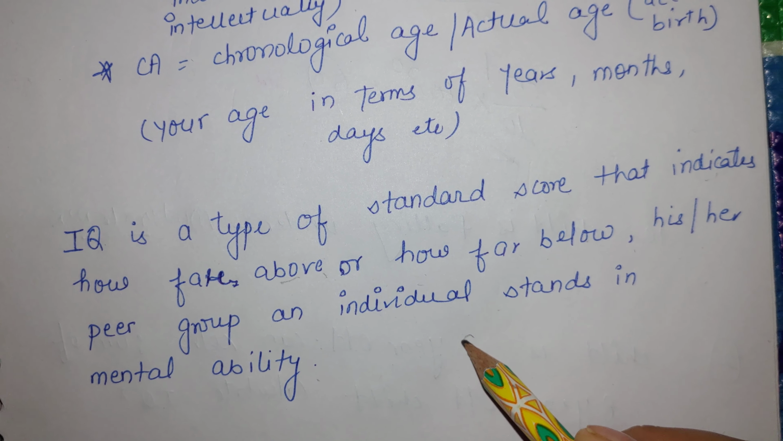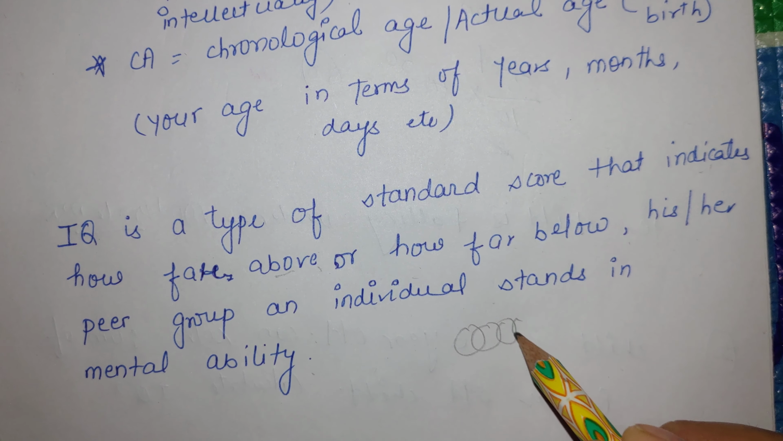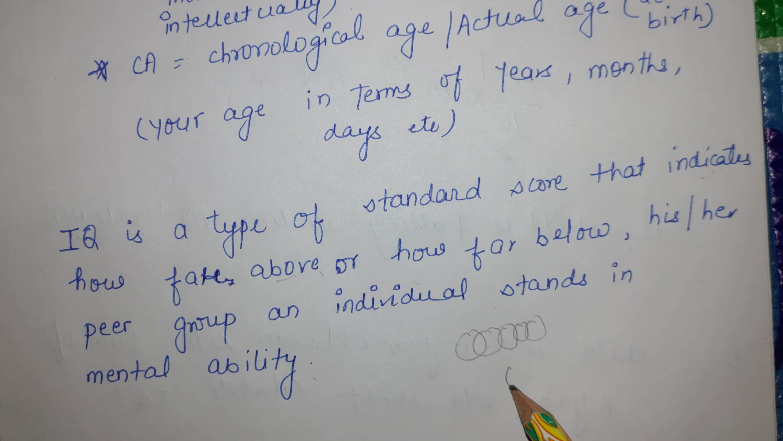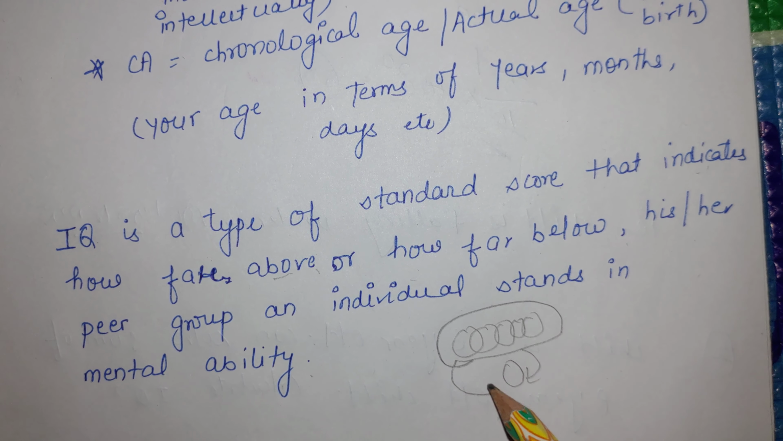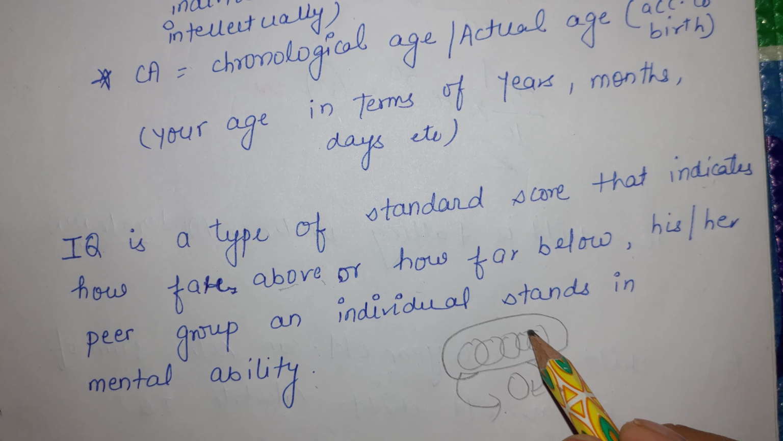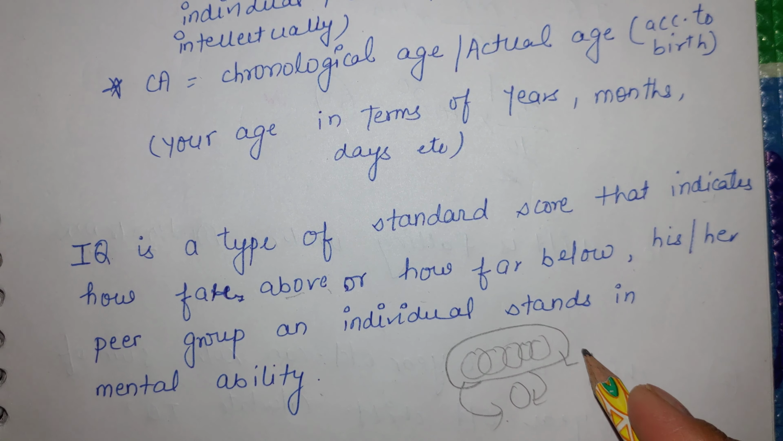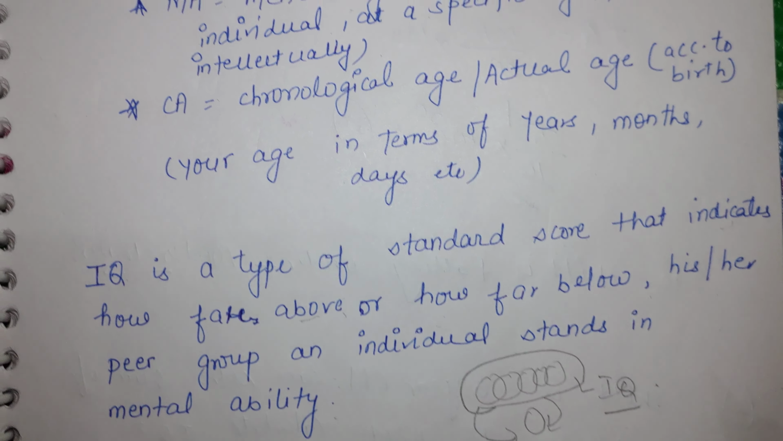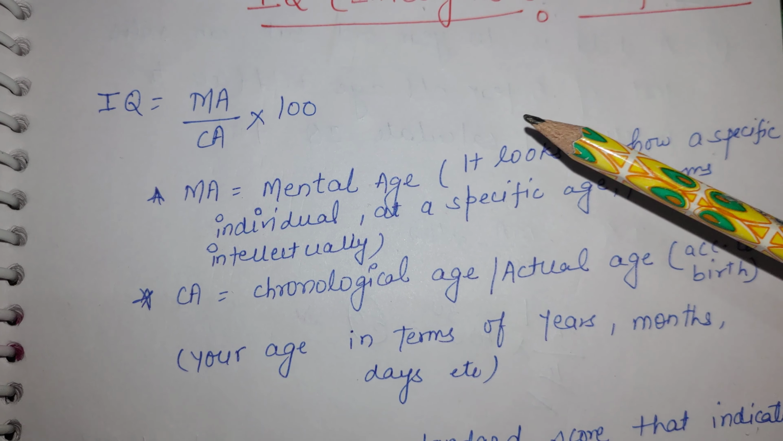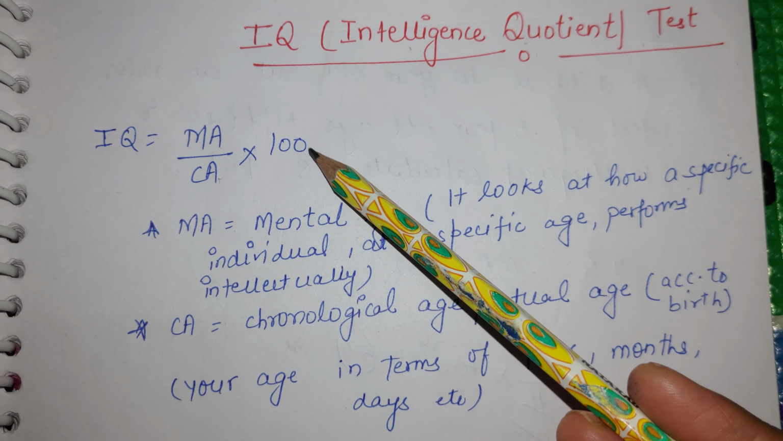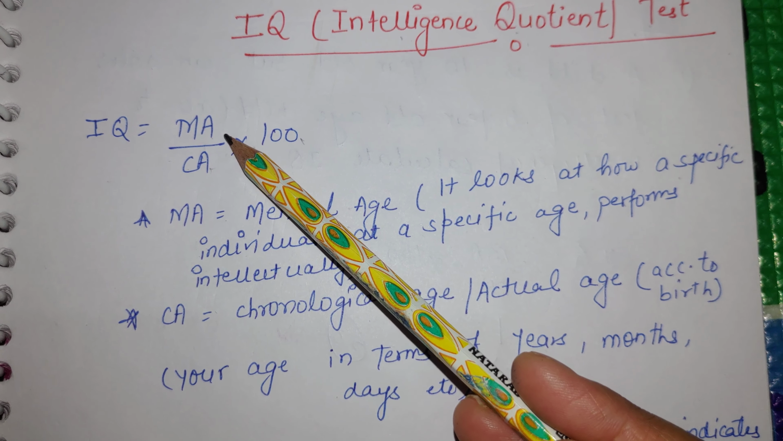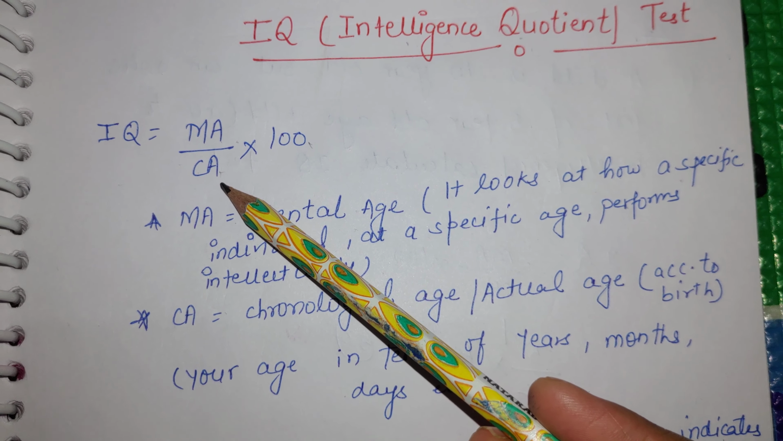For example, there are 6 persons in the same class. So how is the individual falling among the peer group? What is the intellectual or mental ability of an individual? We will check it with the help of the IQ test. There is a formula to calculate IQ: IQ is equal to MA upon CA into 100. MA is mental age, CA is chronological age.